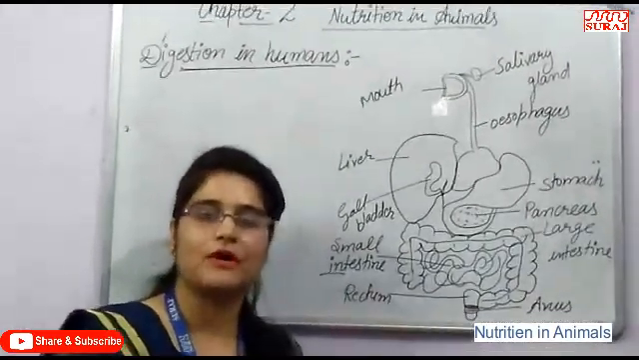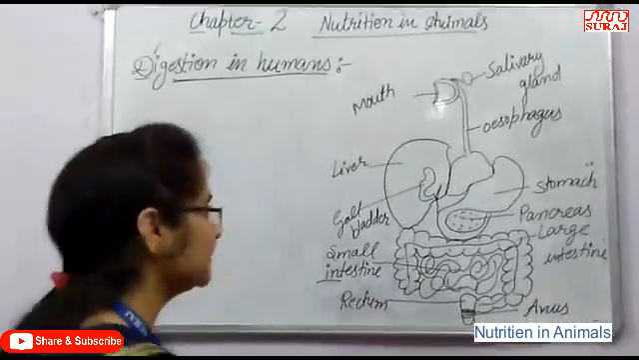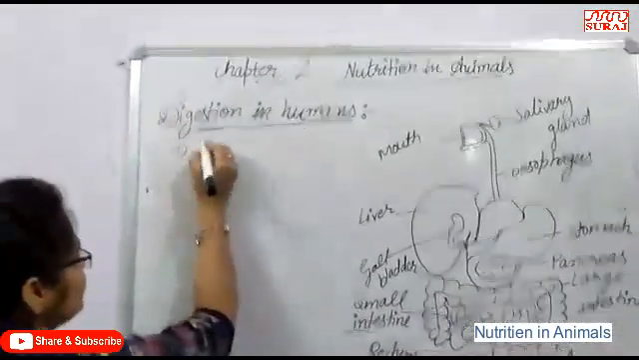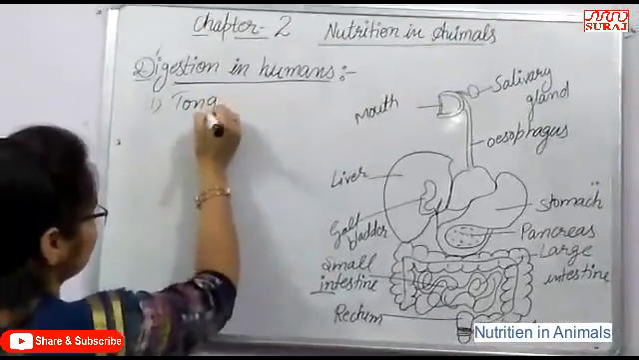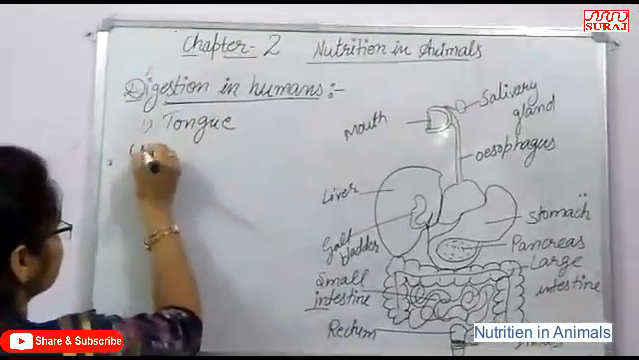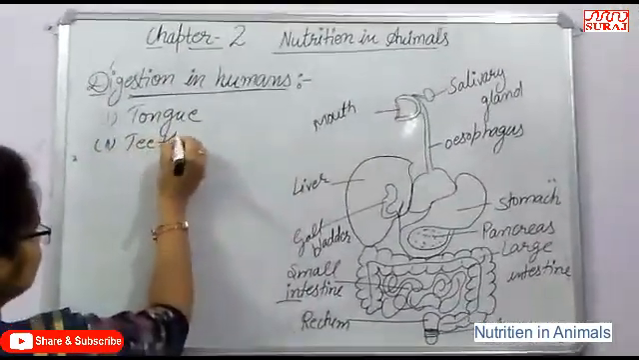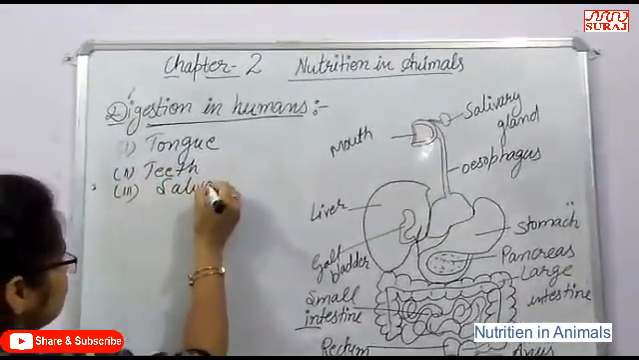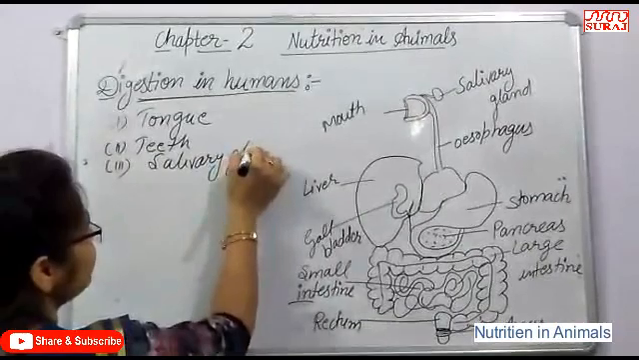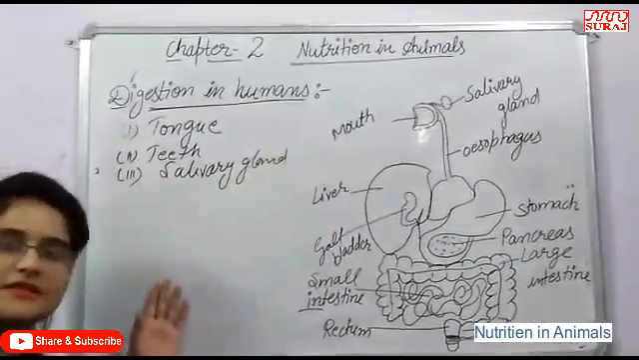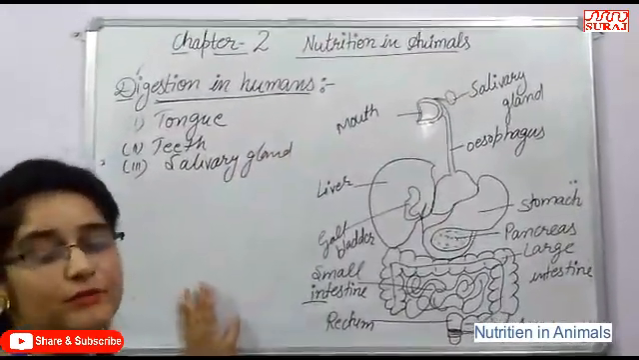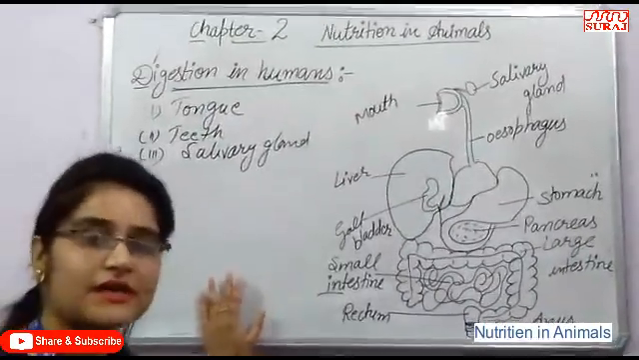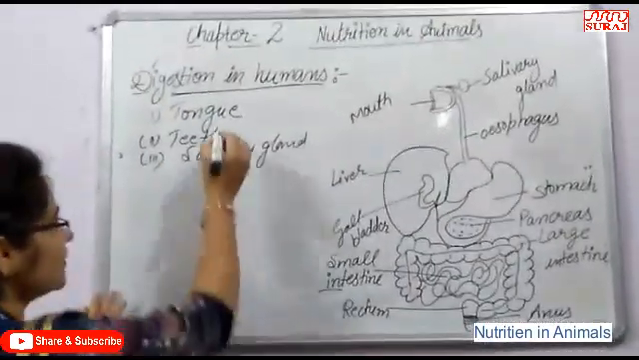In the buccal cavity or mouth, there are mainly three parts, that is tongue, teeth, and third one is salivary gland. These are basically the three parts of the buccal cavity that play an important role in the process of digestion. First, I am talking about the tongue.